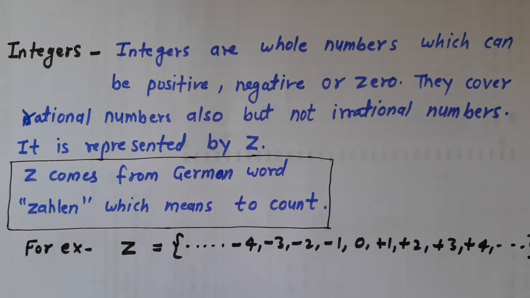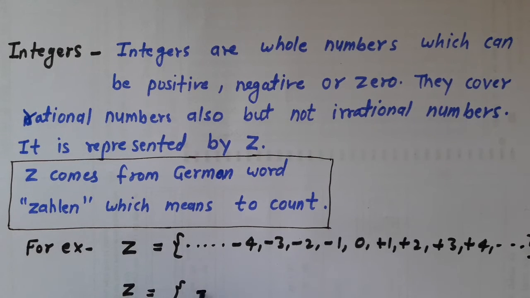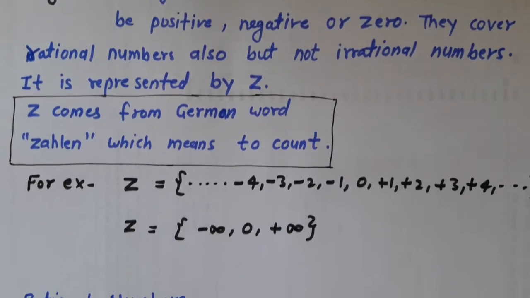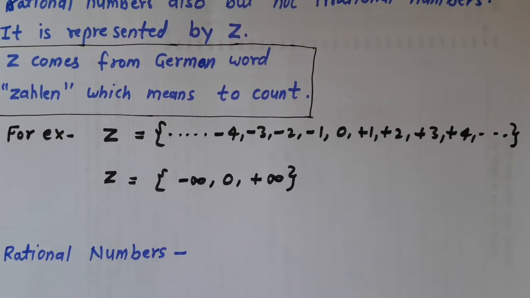Or in other words, we can say that Z is a set of minus infinity, including 0, plus infinity. Minus infinity means all negative whole numbers, 0, and plus infinity means all positive whole numbers.